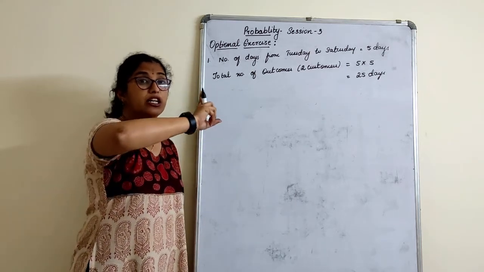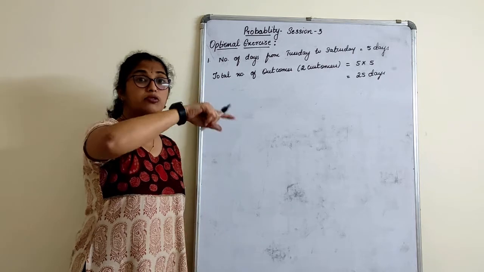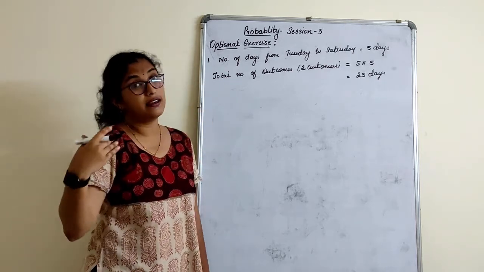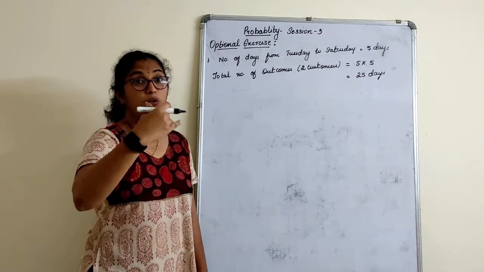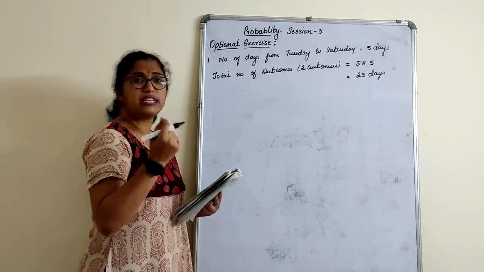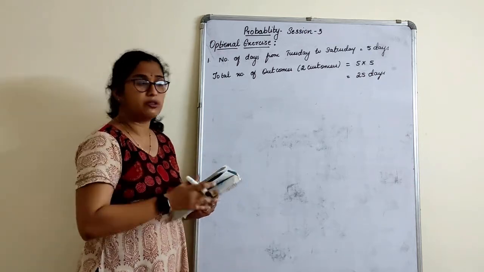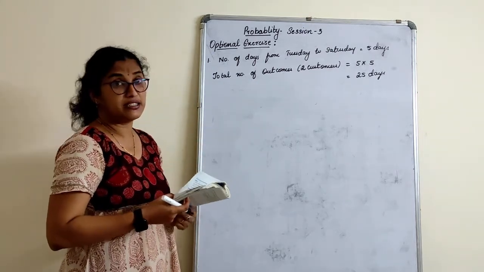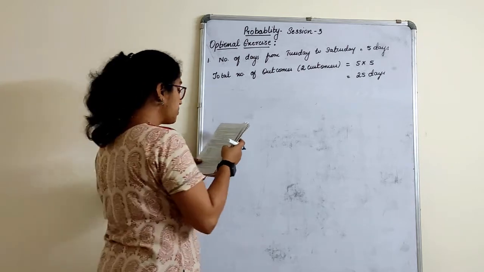Tuesday-Wednesday, Tuesday-Thursday, Tuesday-Friday, Tuesday-Saturday. The next block will be Wednesday-Tuesday, Wednesday. Same like how with dice we used 1,1, 1,2. Like that only. Same here, but we need not write those combinations. 25 is the total number of outcomes.